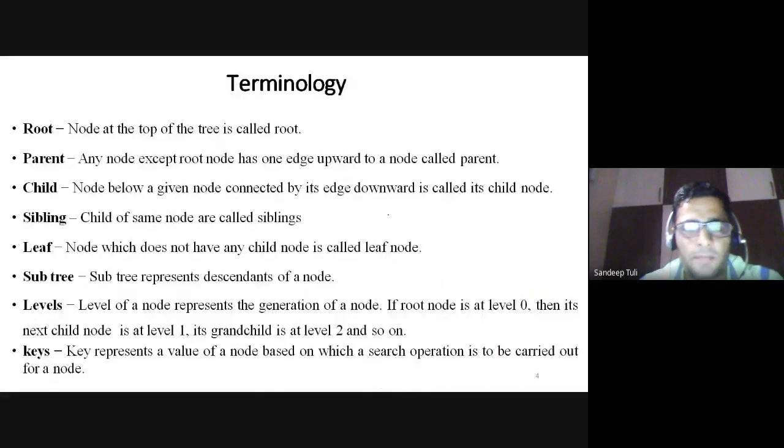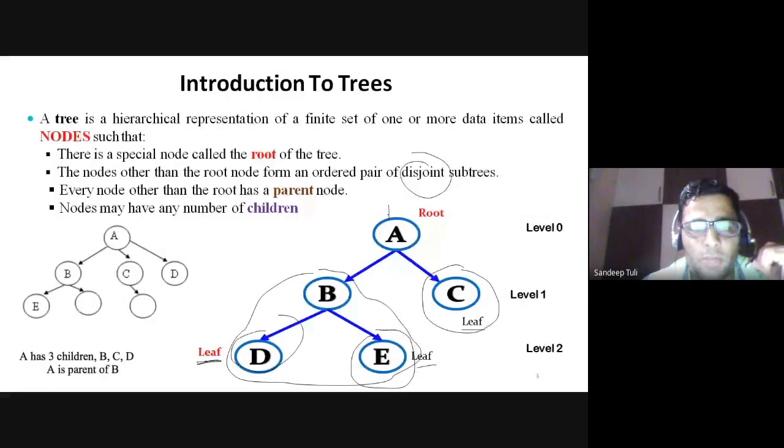Now we will learn some terminology about the tree. This is a very important section, terminology, because it is the base of the tree unit, as well as of the graph also. Most of the terms we will have in the graph as well, so please concentrate on that. First of all, the root node. We already learned about the root node. The node at the top of the tree is called the root node. Like in this, A is the root node.